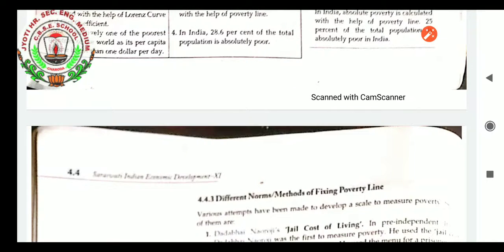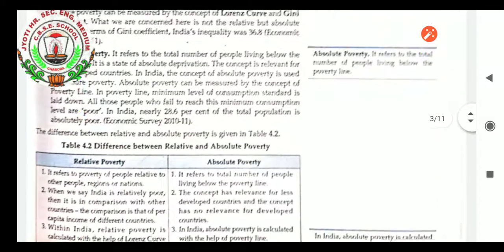Today we will learn the different forms and methods of fixing the poverty line in India. As we already learned the different types of poverty, now we will decide how the poverty line is decided. What is the poverty line, students? A line with a particular limit: below it, a person is considered poor, and above it, the person has crossed the poverty line. So we will now learn the different forms and methods of fixing the poverty line.